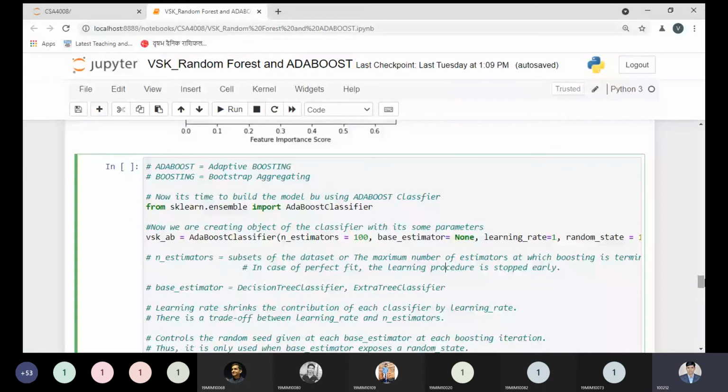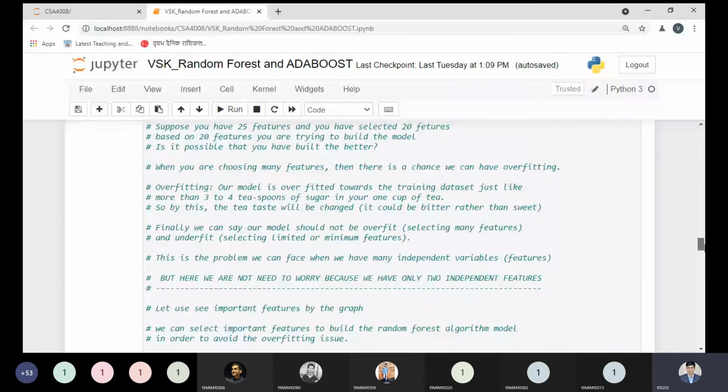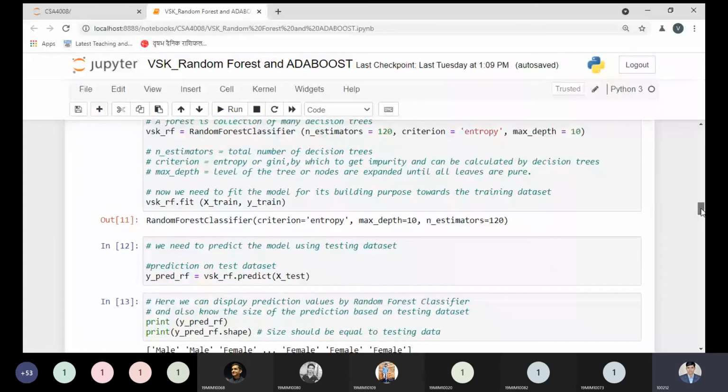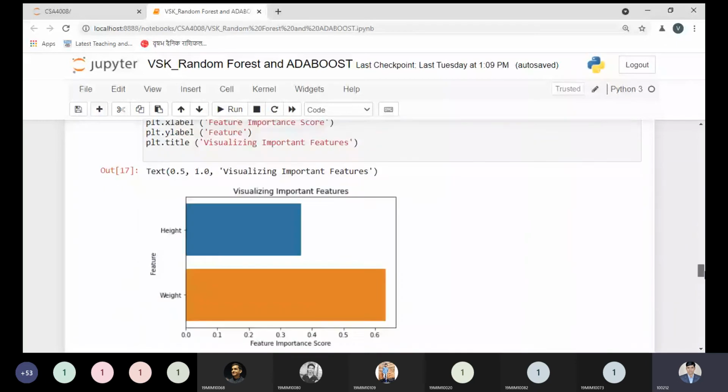And here we are passing the important variable, the learning rate. Learning rate will stop at the moment. Learning rate is required, but before coming to it, let me explain this part once again. Estimators equal to 100 means we are passing the number of subsets of data you want to use. If you want to update it you can, but if you want to use the same as we used previously in the random forest, that was 120.